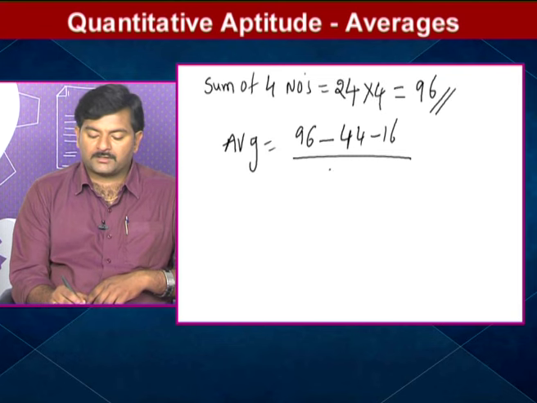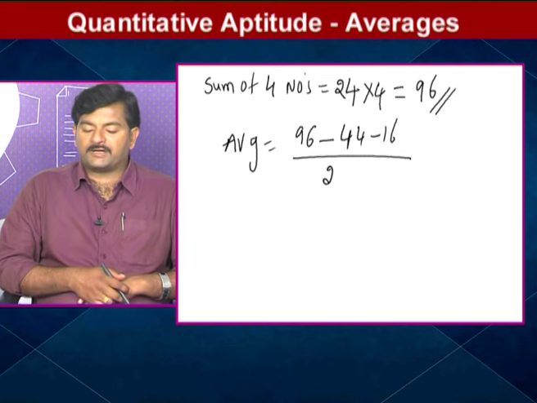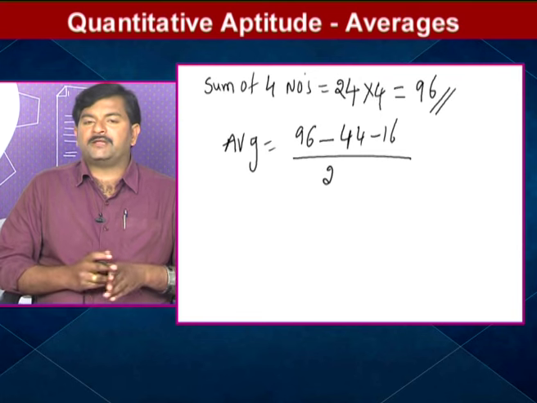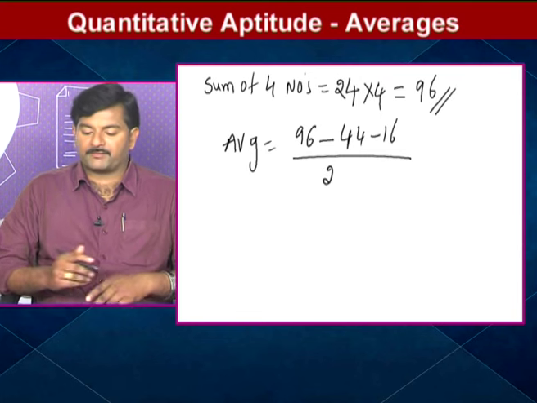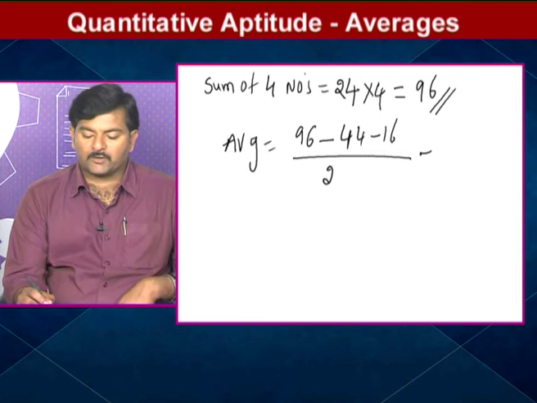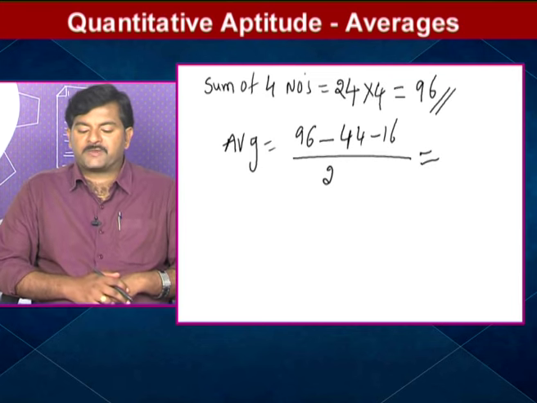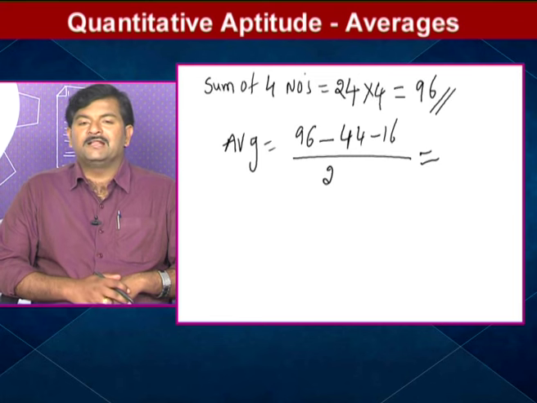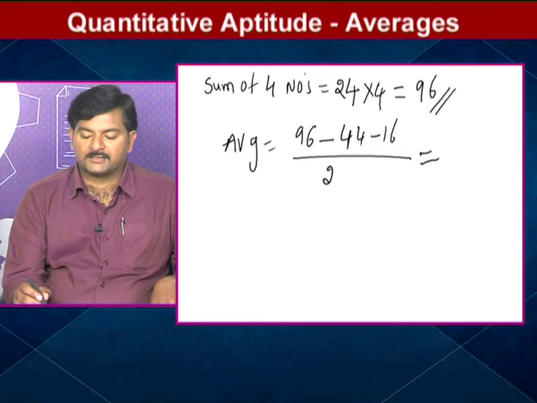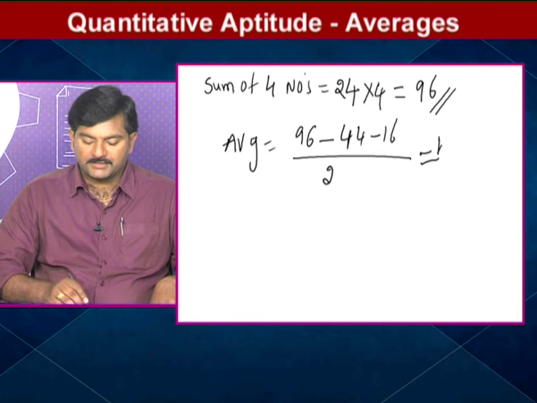Total what will you get here? 2. Why? Because remaining sum by remaining total. Remaining we have only 2. I hope you understood what I am saying. So now 44 plus 16, obviously 60. 96 minus 60 is 36. Right? I am getting 36.